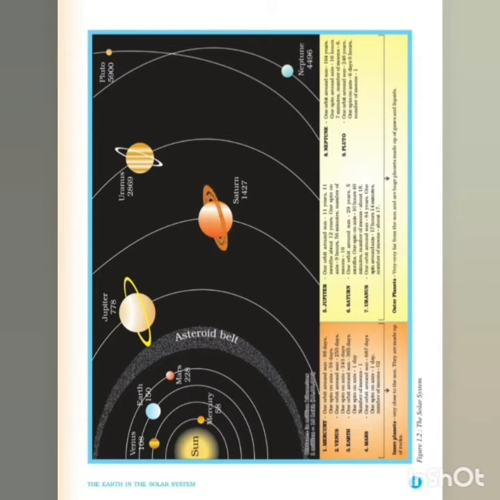Earth taking one round, one spin, means it is a day. It takes 365 days to come around the orbit. Mars: one orbit around the sun is 687 days. One spin on axis is 1 day. Number of moons: 2. On Mars there are 2 moons present. On Earth only 1 moon is present, you know.